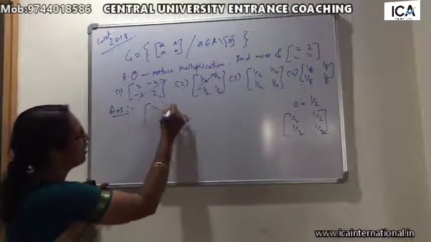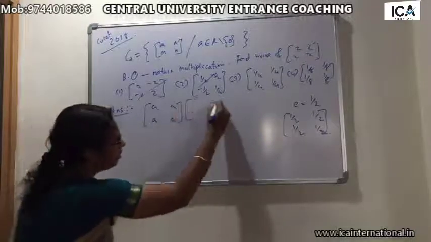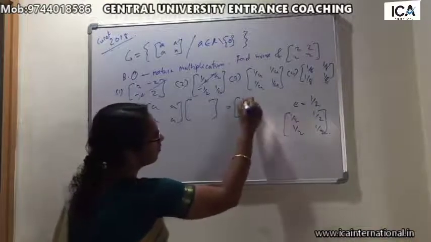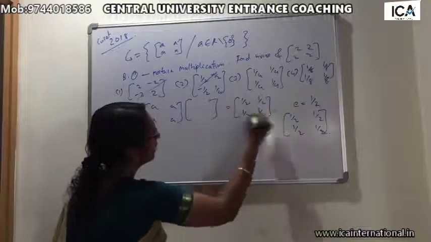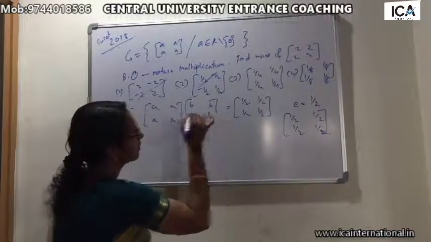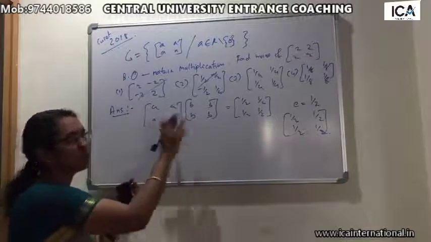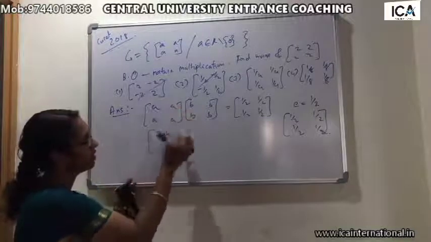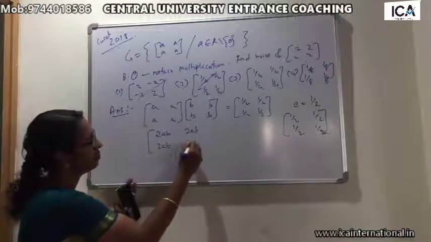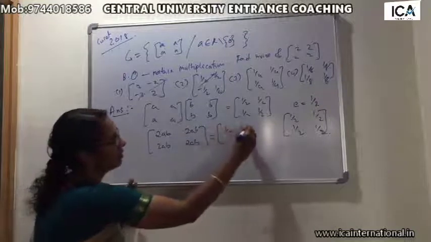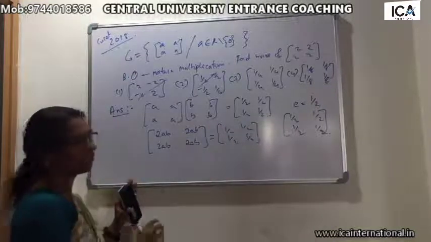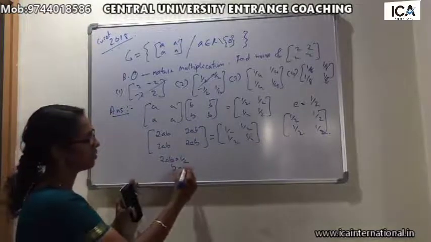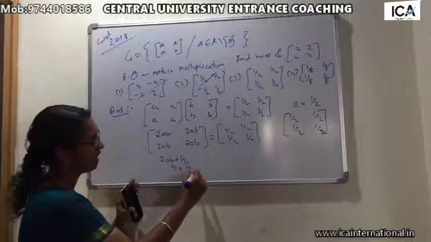To find the inverse, matrix A into some other matrix that we don't know, let us write this as B, equals the identity matrix. Again with normal matrix multiplication, that is 2AB in each entry, equals 1 by 2. Equating the entries, 2AB equals 1 by 2. Therefore B equals 1 by 4A.